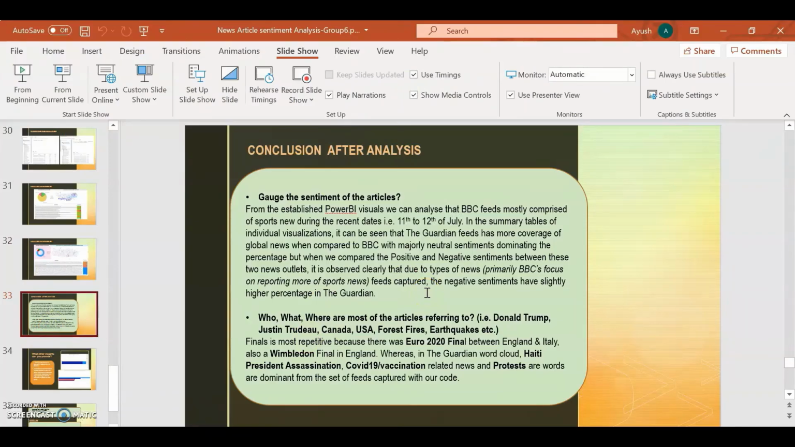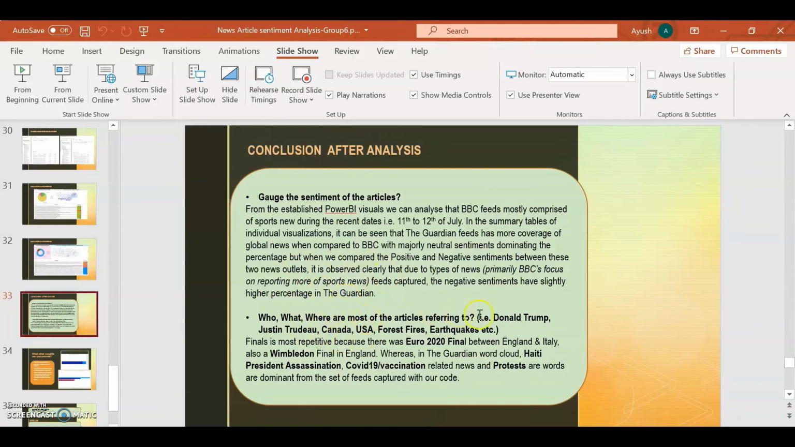The conclusion of this analysis, from the visuals that we established in Power BI, is that BBC feeds mostly comprise sports news, which can be seen for these particular days, the 11th to 12th of July. In the summary tables, we can see that the Guardian has more coverage of global news compared to BBC. This also relates to the sentiments, and we can see the negative sentiments have a higher percentage in the Guardian.